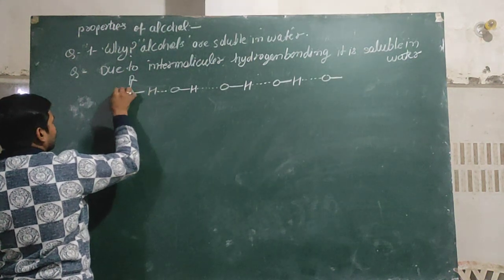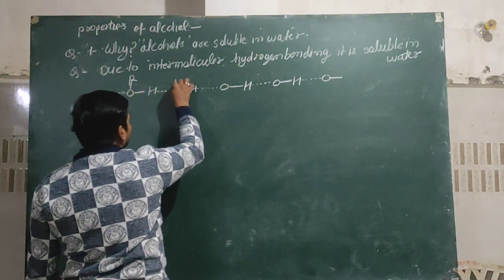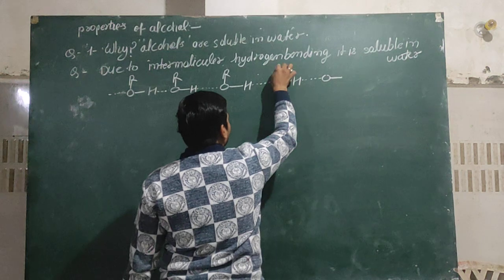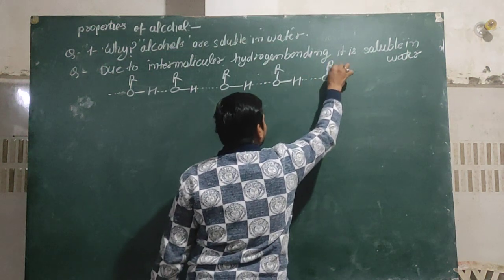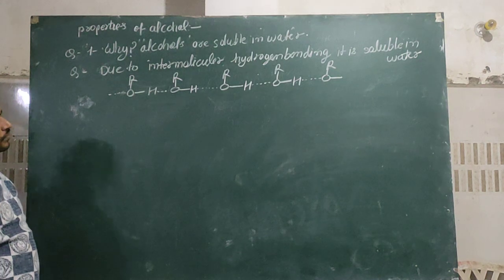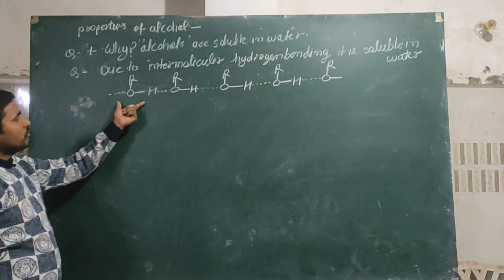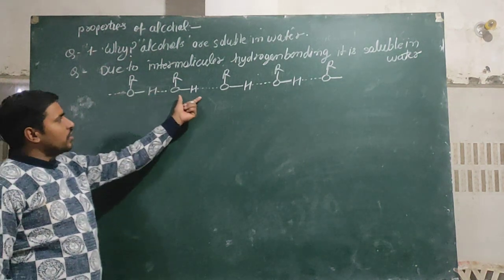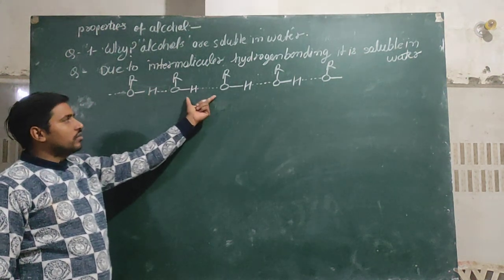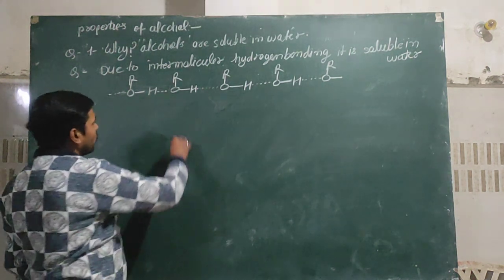Every oxygen contains an alkyl group. When an alkyl group contains OH, then it is known as alcohol. You can see here, when hydrogen is present in between two highly electronegative atoms like oxygen, then it shows a hydrogen bond.